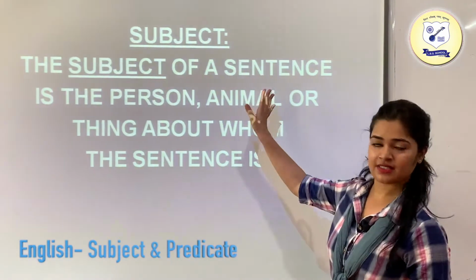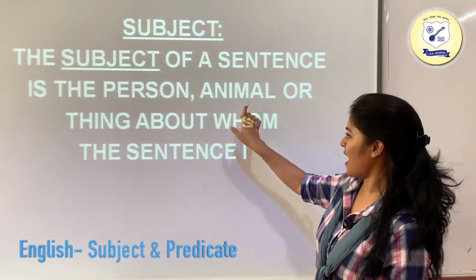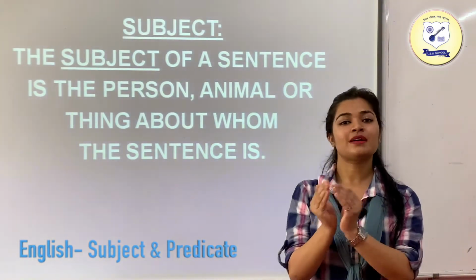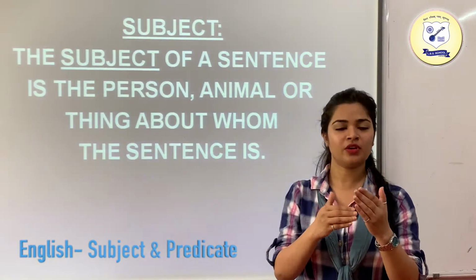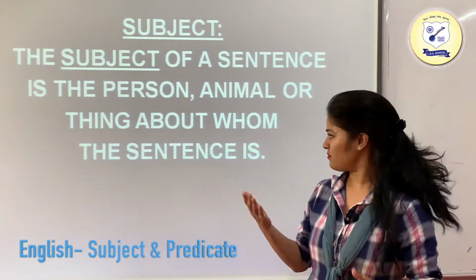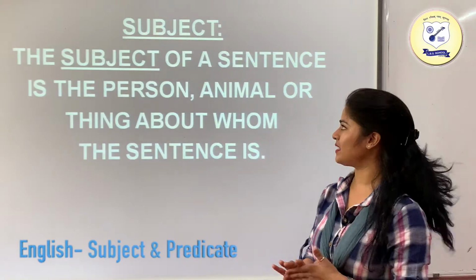What is the subject? The subject of a sentence is the person, animal or thing about whom the sentence is. If you take any sentence, what the sentence is about, the animal, the place or the person we are talking about, is the subject of that sentence.